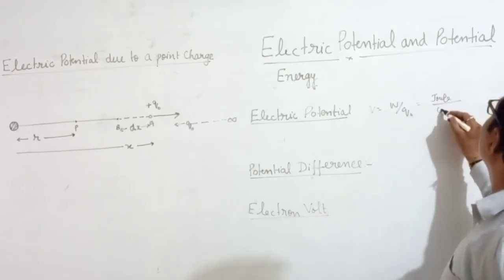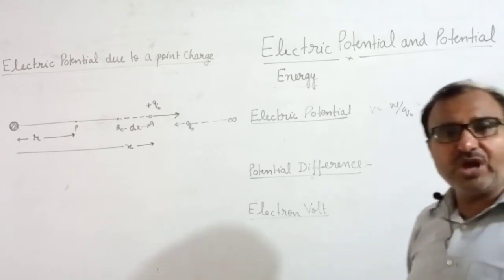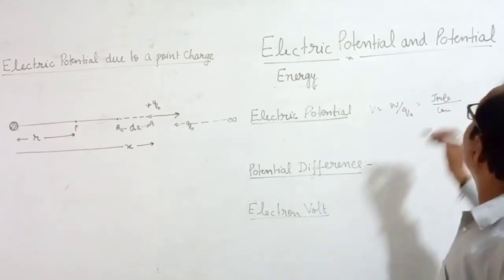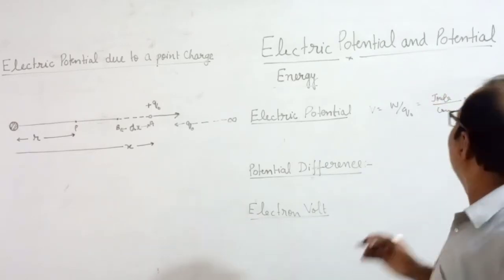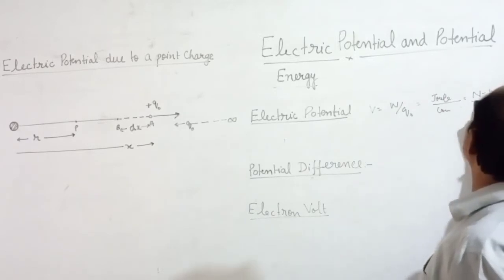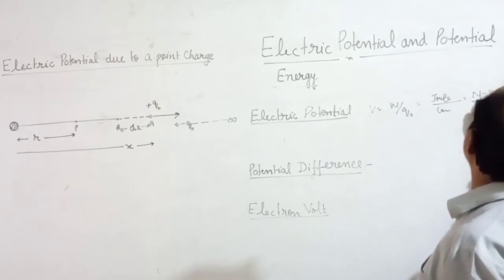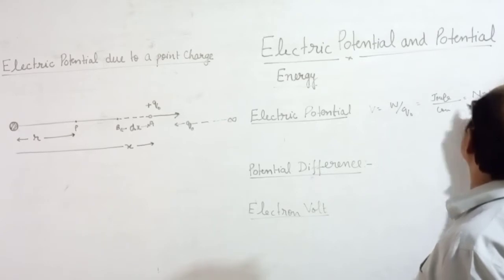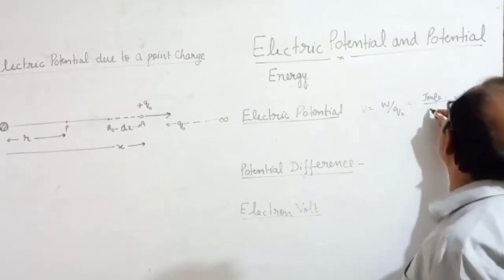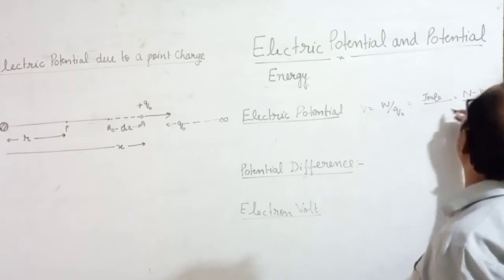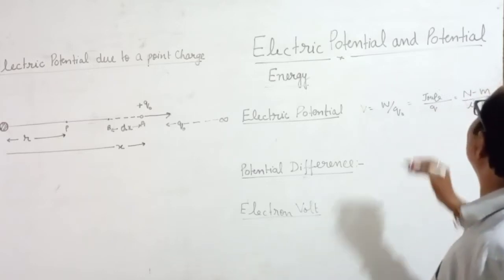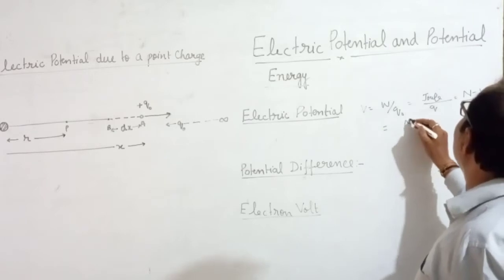And coulomb, the unit of charge. Now joule can be written as Newton meter, and coulomb can be written as I into T. Charge Q can be written as I into T. I means current.